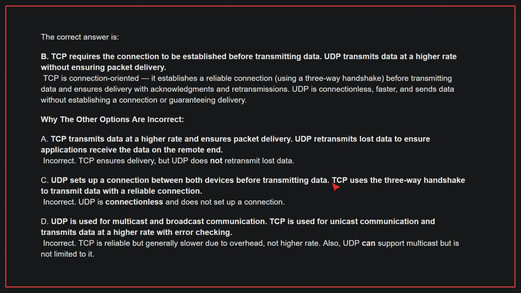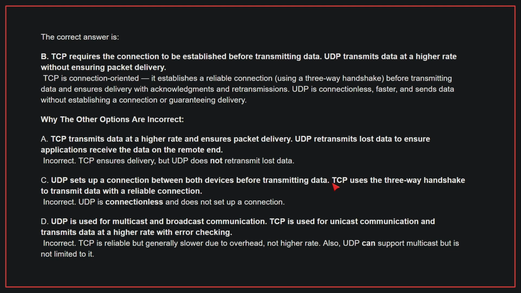Why the other options are incorrect? A. TCP transmits data at a higher rate and ensures packet delivery. UDP retransmits lost data to ensure applications receive the data on the remote end. This is incorrect. TCP ensures delivery, but UDP does not retransmit lost data. C. UDP sets up a connection between both devices before transmitting data. TCP uses the three-way handshake to transmit data with a reliable connection. This is incorrect. UDP is a connectionless protocol and does not set up a connection.